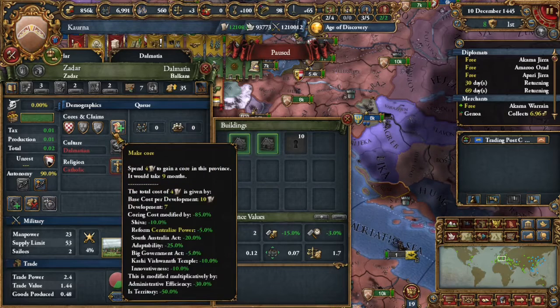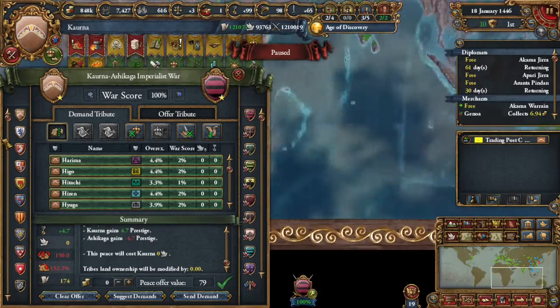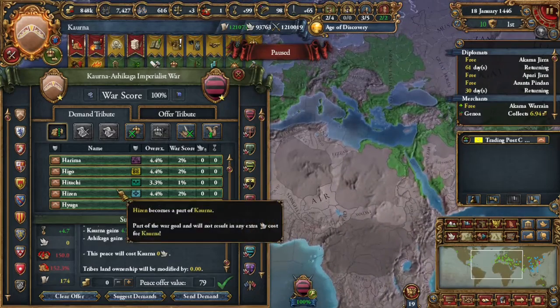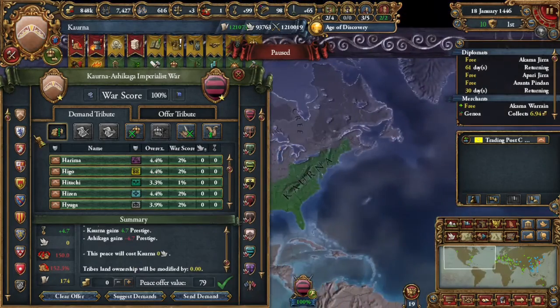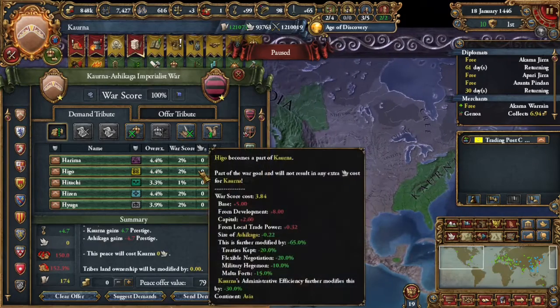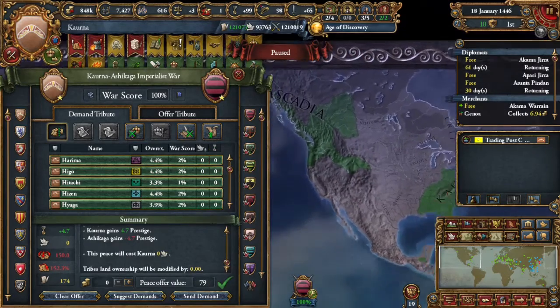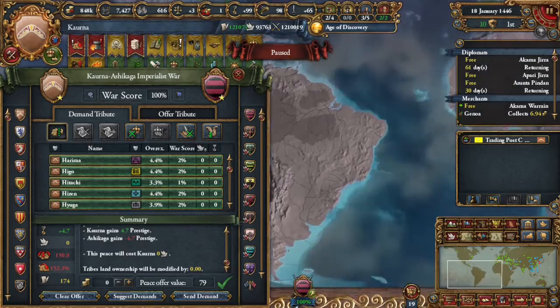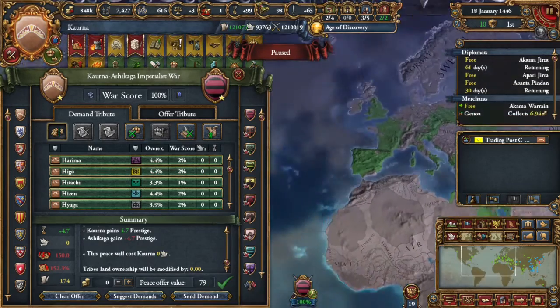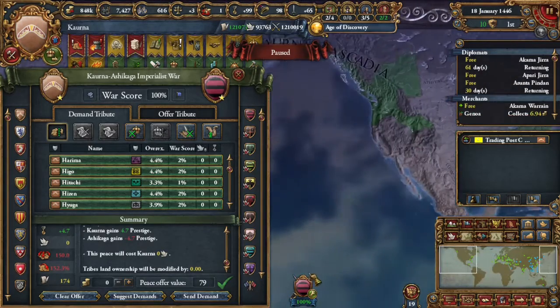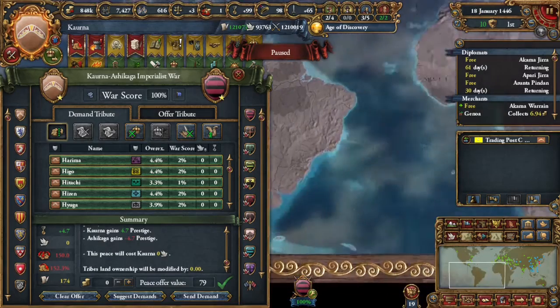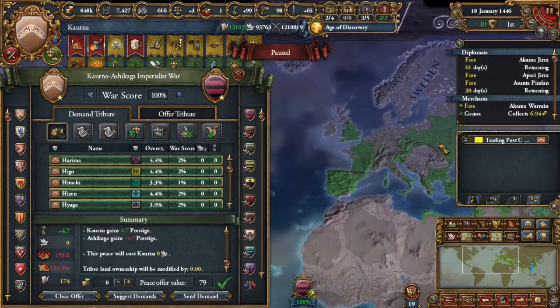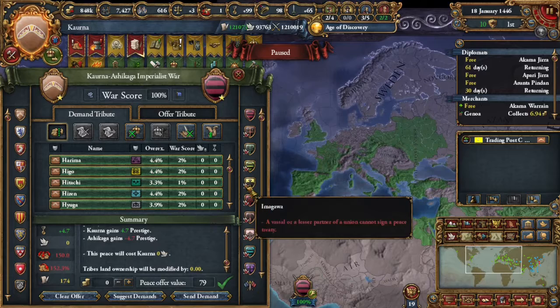Now, normally, 36 months holding on to so much overextension, you're going to have so many rebels everywhere. They're going to collapse your country. You're going to have armies going back and forth across Asia to try to pacify all of them. It's not going to work. Here, under this circumstance, you could take 10,000% overextension and just core within like 7 months or 9 months, and